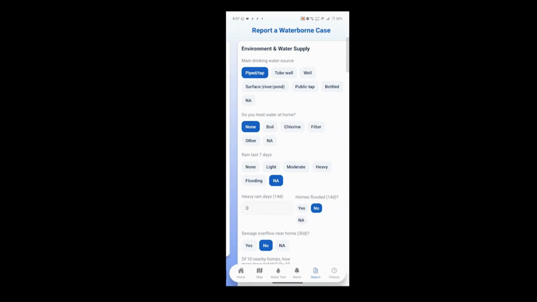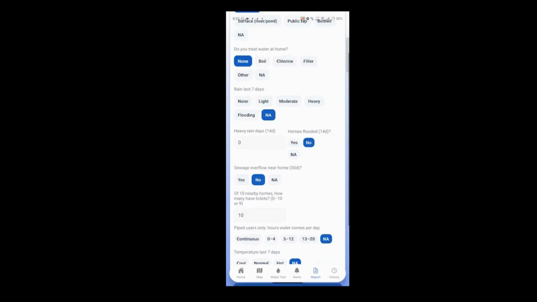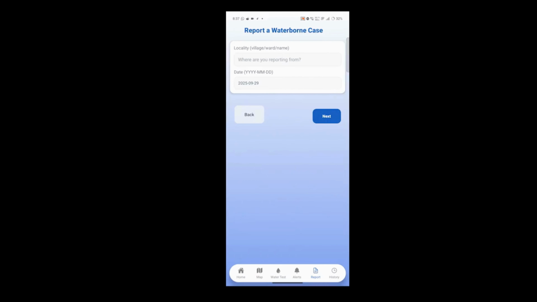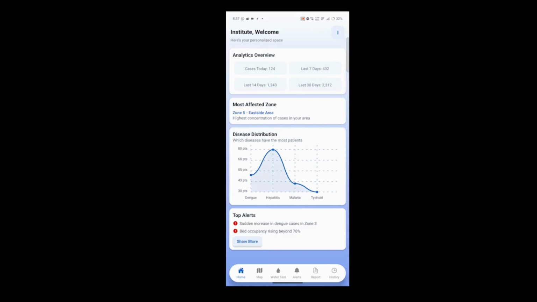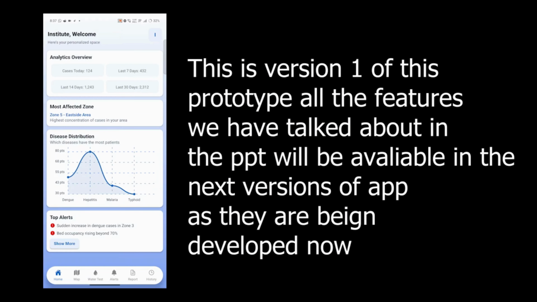We also have the report page where the authority can report a symptomatic case, which is basically the same form as the user's. So with this we conclude our prototype demonstration. The website is being built right now. The website will be much more dashboard friendly without the constraints of a smaller space, and I hope you've liked it.